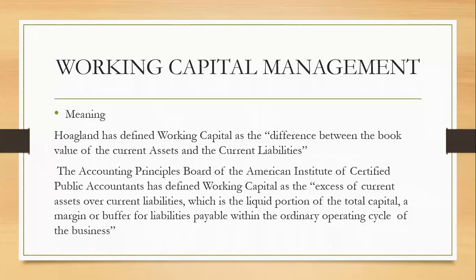Operating cycle, the business cycle, that is the period. Operating cycle क्या होता है? This is the period from the first stage of purchase of goods to the final stage of the receipt of the money through sales.